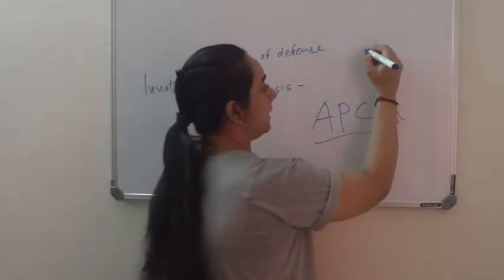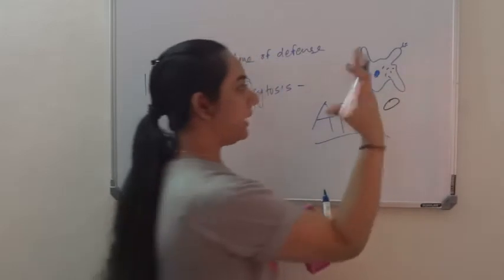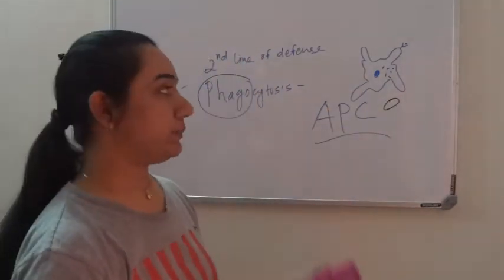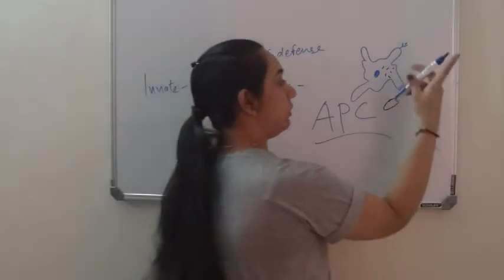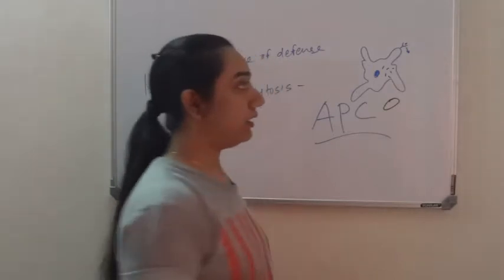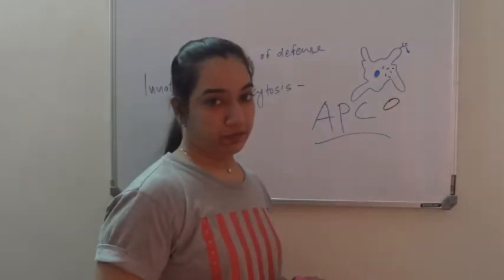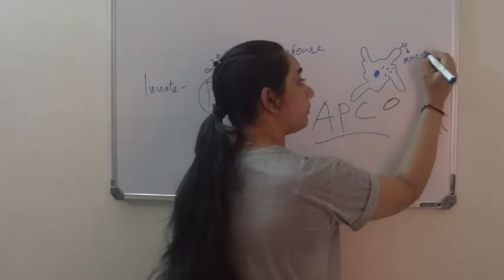Suppose this is my dendritic cell. It takes up some bacteria. It has a receptor and it will put it on the receptor. What is the function of this? The same thing happens for macrophages. This receptor is MHC class 2.